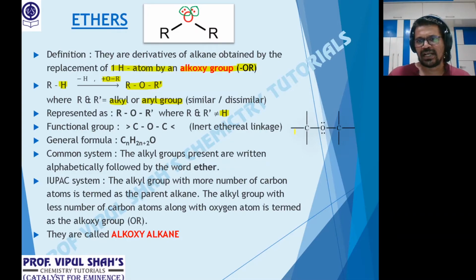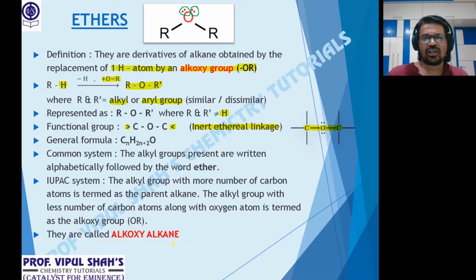Functional group COC, that is exactly shown here. Actually, these two, what you see here, these are the valencies. So to write it, I've written it in a proper way here. COC, that's called the inert ethereal linkage. What is the meaning of the word inert? Inert means low chemical reactivity, not zero reactivity. Why? Because oxygen valency is 2, and in the COC bond, both the valencies of oxygen are satisfied. There are only 2 lone pairs. So reactivity of oxygen is very, very less. That's why it's called inert ethereal, because of oxygen attached to 2 carbon. In other words, it has low chemical reactivity.